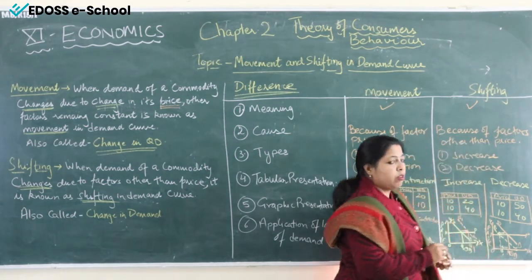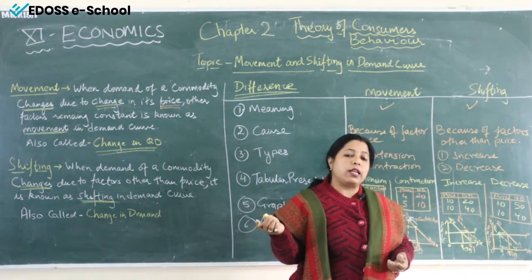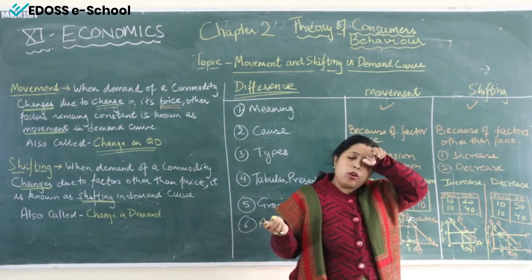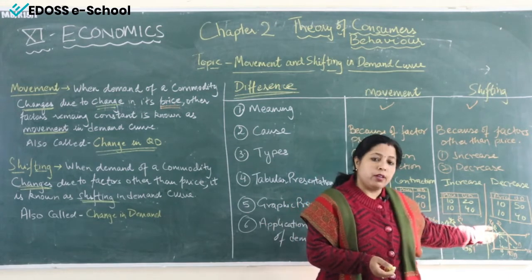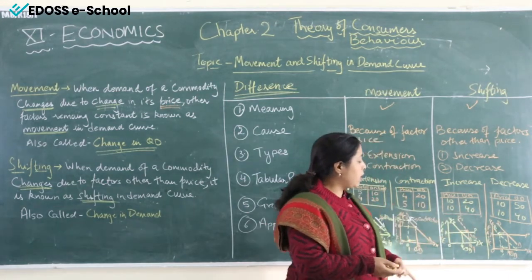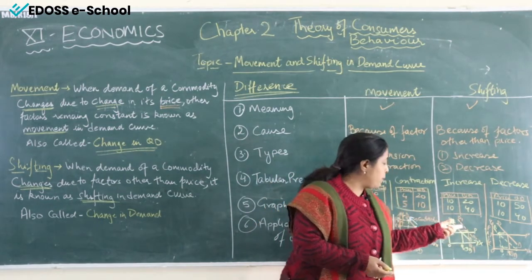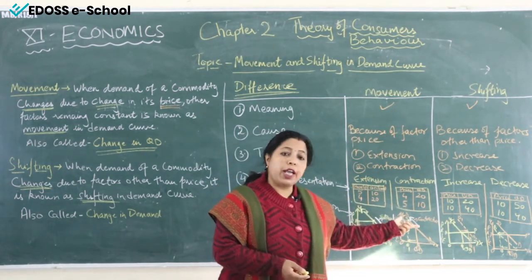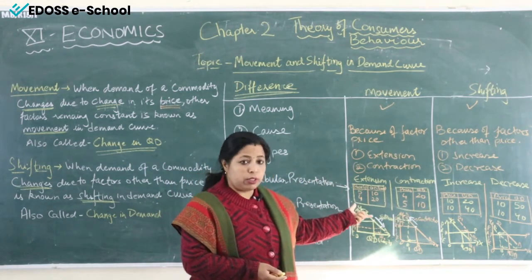Why did this happen? Because of a decrease in income of the consumer, because of a decrease in taste and preference of the consumer, because of a decrease in population size, etc. Any reason can be there. So this represents a decrease in demand. I hope you have understood the diagrammatic representation of movement and shifting here. Movement and shifting take place due to these.